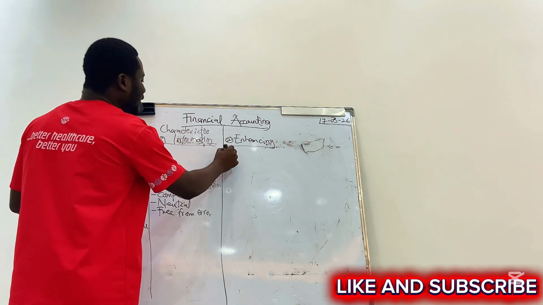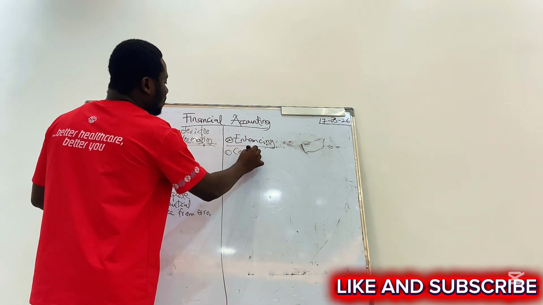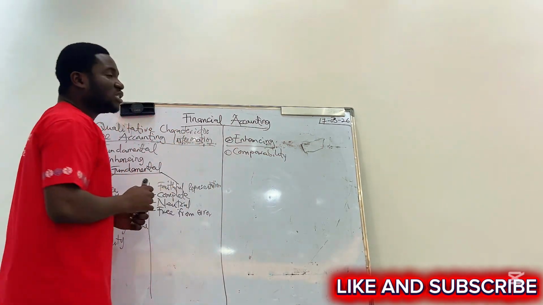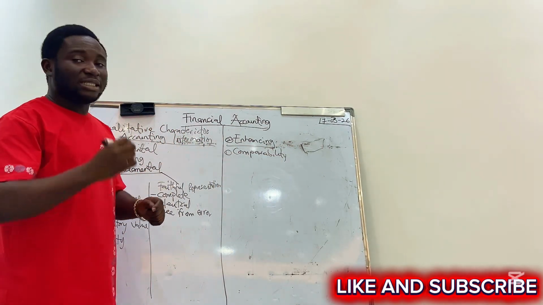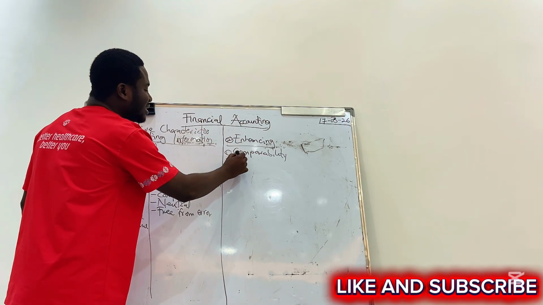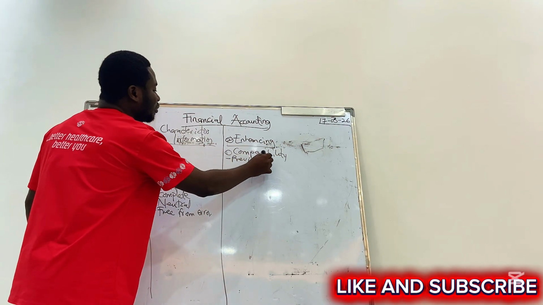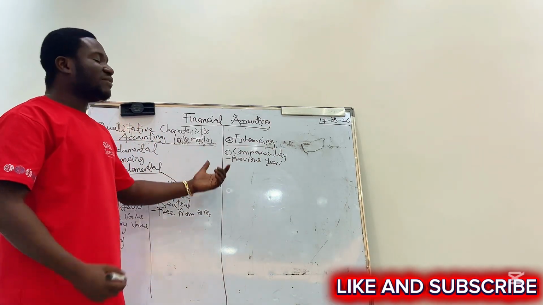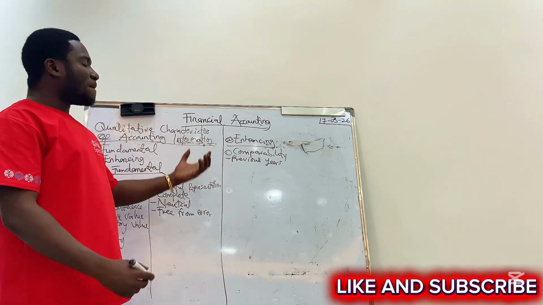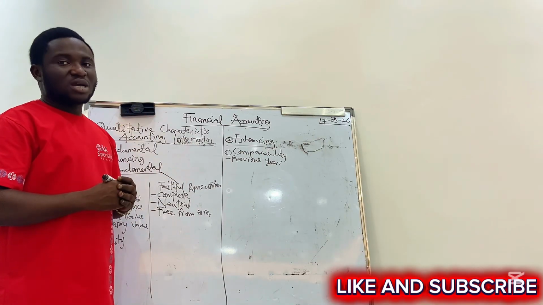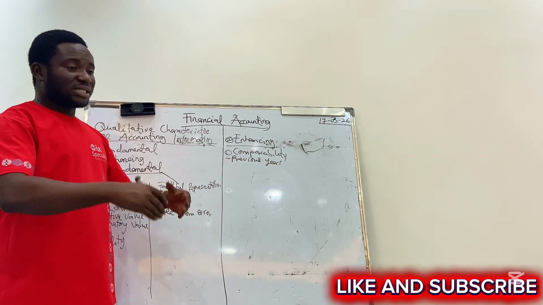Number 1, comparability. The information should be able to be compared in 2 ways. Number 1, previous year's financial information. The information you are giving us now, we should be able to compare it with your previous statements, your previous information, in the same industry, in the same business.